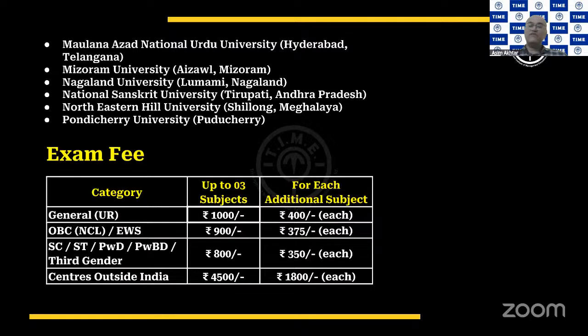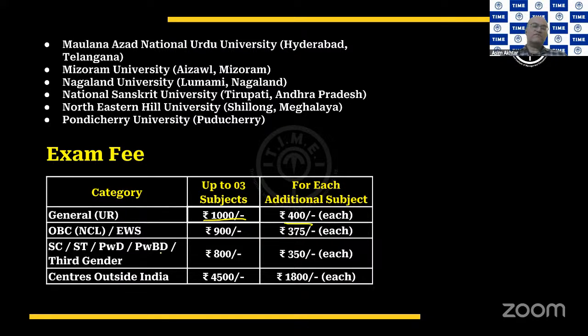Now, what is the examination fee that you have to pay in order to appear for this exam? The examination fee will depend on your reservation category. For people who are general category and don't have reservation, the fee will be 1,000 rupees for up to three subjects. So, as long as you're opting for three subjects, it is 1,000 rupees. If you want to go beyond three subjects, for every subject they are going to charge 400 rupees each.